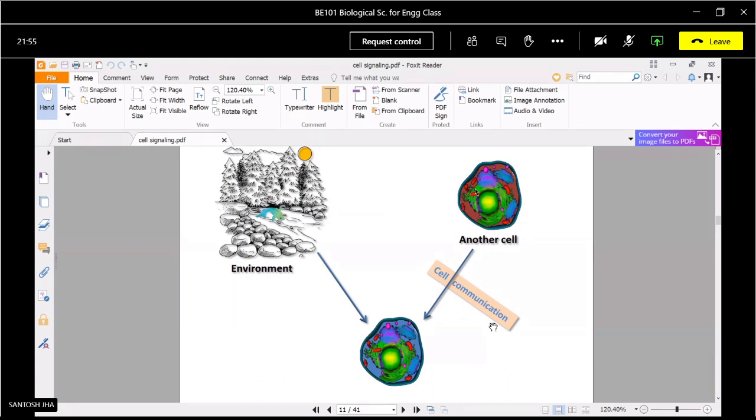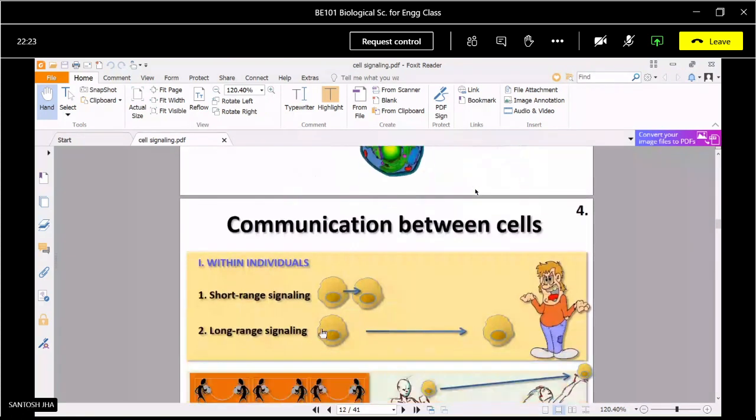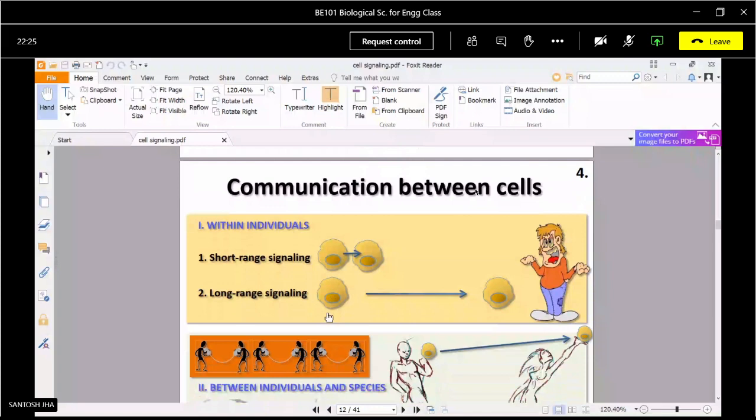Suppose in case of infection, if one cell of our body gets infected, this cell communicates with the other cells, because the other cells, like the cells of the immune system, help the infected cell to eliminate the infection. In the same way, there are a number of signals from the environment which are received by our body cells.